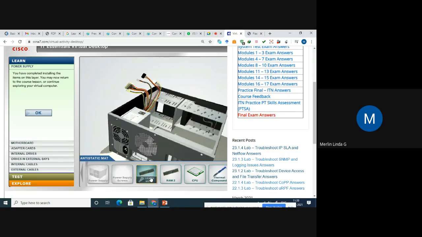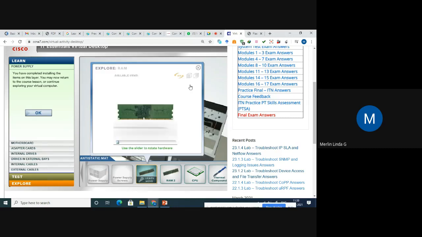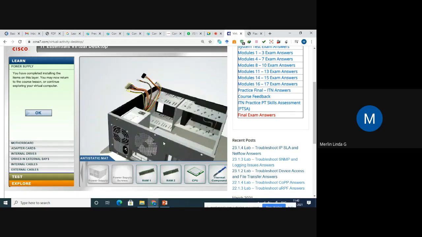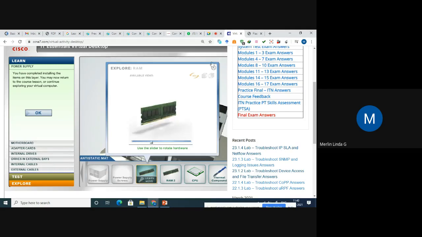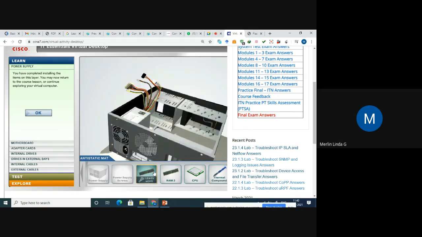Similarly, we can click the RAM. See here, this is the type of RAM available. So this is the RAM. I can rotate it, I can check it, I can move it here and there. So all these things I can do. This is a 3D cube format. You can check the options in any manner with the help of the options available. I can use the slider, move a little bit, tilt. I can visualize the type of RAM, how the RAM looks like, and what things are present in the RAM. If I click here, we are not going to do anything, just leave it.